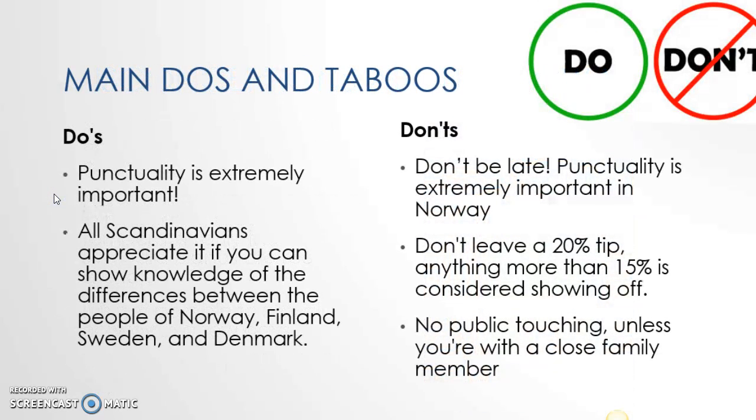Do's and taboos. Punctuality is extremely important for Norwegians. All Scandinavians appreciate it if you know the difference between the people of Norway, Finland, Sweden, and Denmark. So don't call someone who is Norwegian Swedish, they might blow up. Don't be late. Punctuality is extremely important. Also, don't leave a 20% tip. Anything more than 15% is considered showing off. No public touching unless you're a close family member.